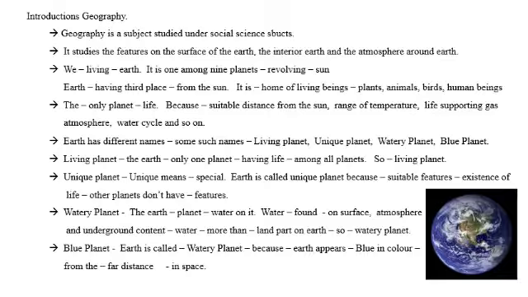The earth is called a unique planet. Actually, unique means special. The earth has its own special feature, so only it is called a unique planet.